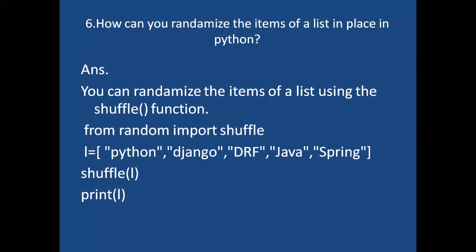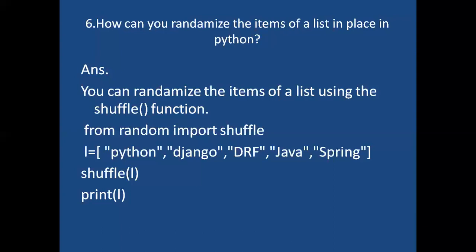For that, Python provides one inbuilt function, which is nothing but the shuffle function. That shuffle function is available inside the random module. By using that shuffle function, we can shuffle all the elements of a list.